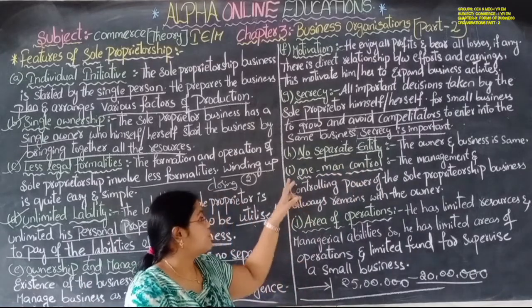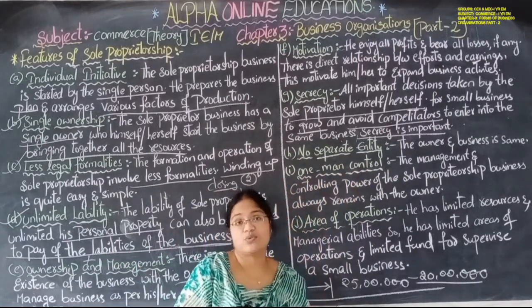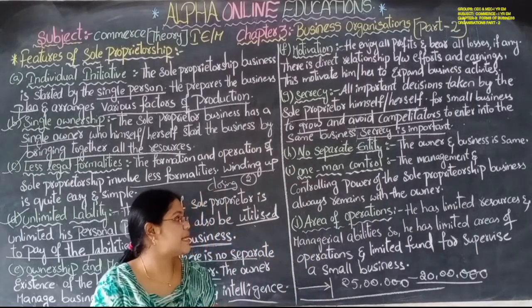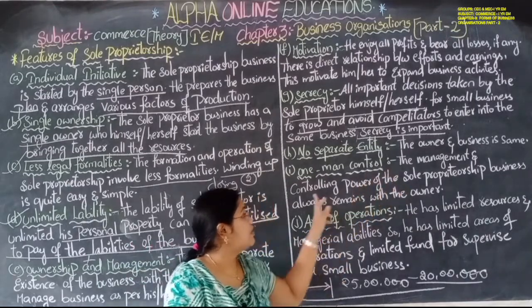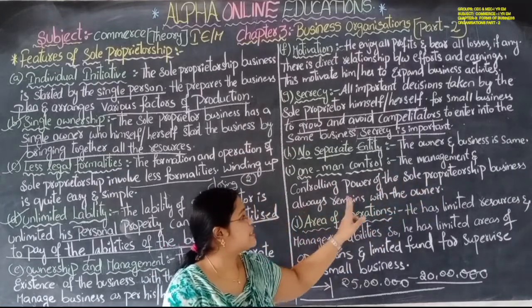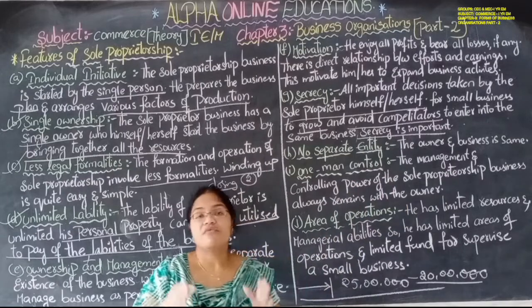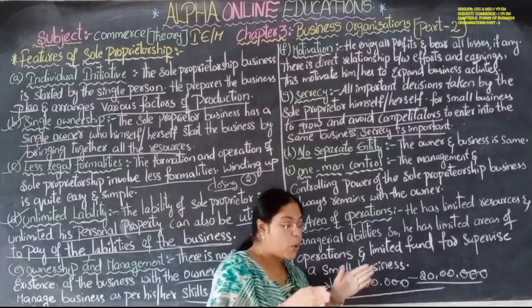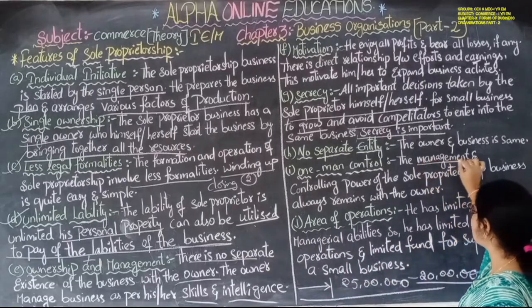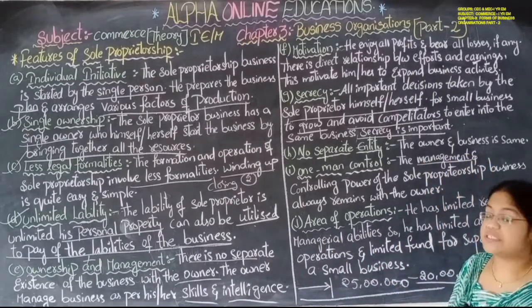Yes, next, one man control. Only one man will control all the activities of the business. The management and controlling power of the sole proprietorship business always remains with the owner, whether to manage or to control the business activities. If there is any important decision to take, he will only take those decisions.